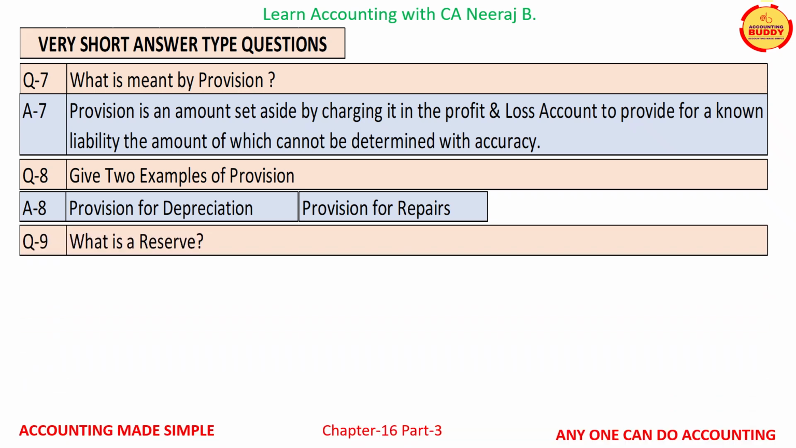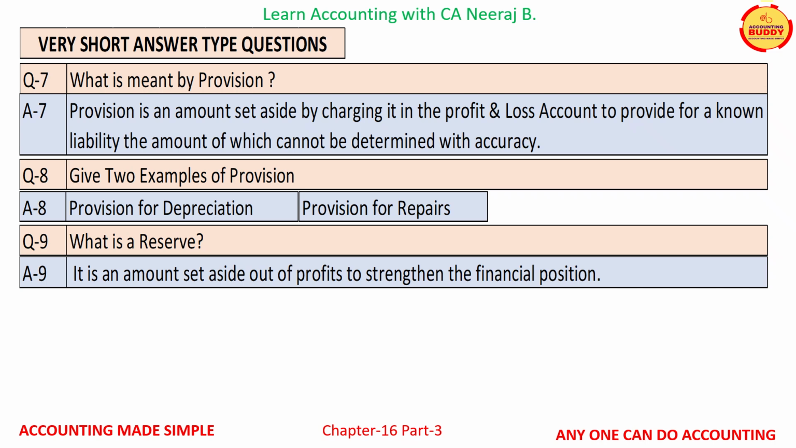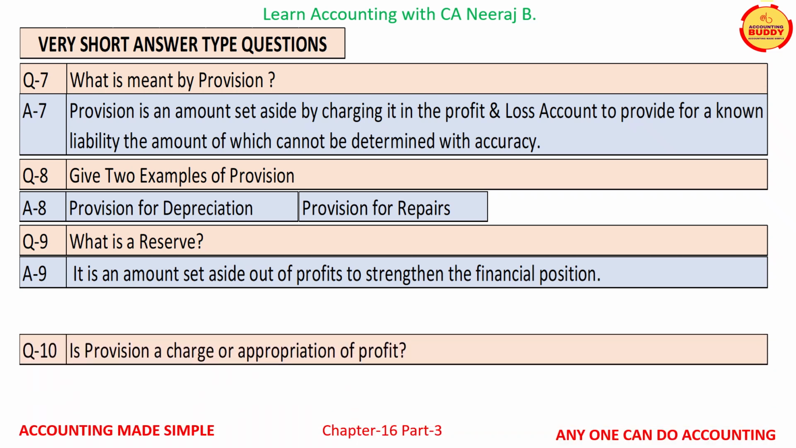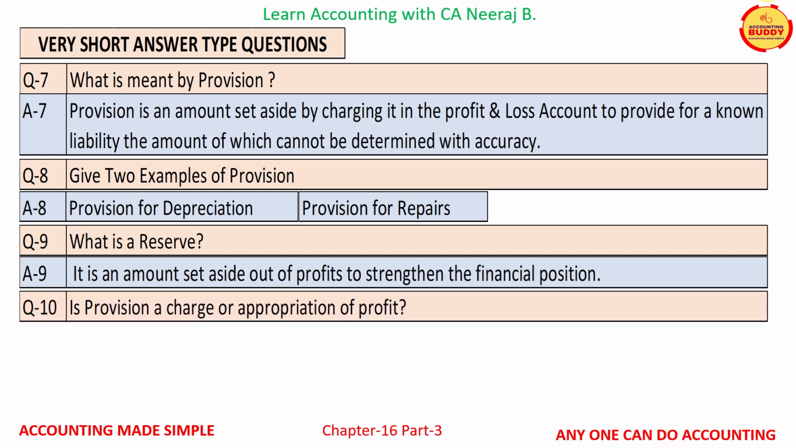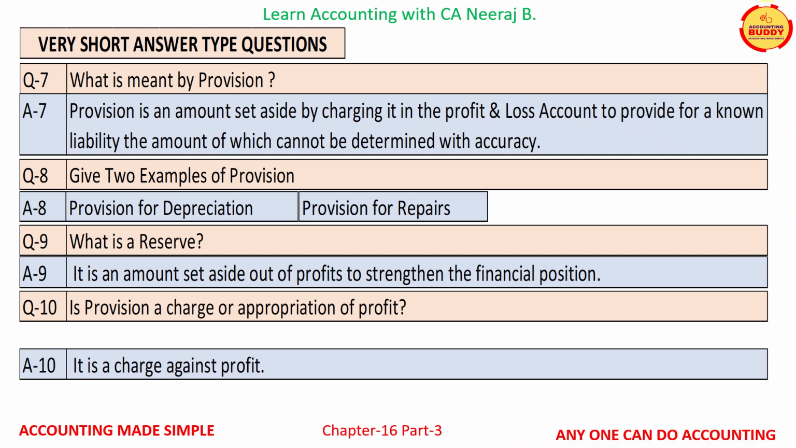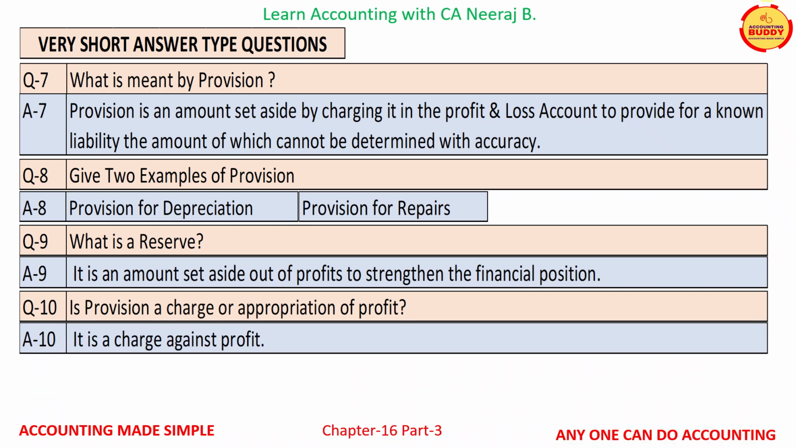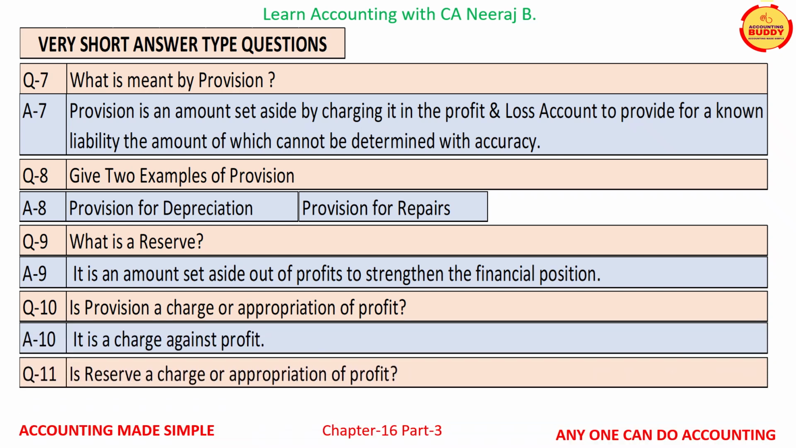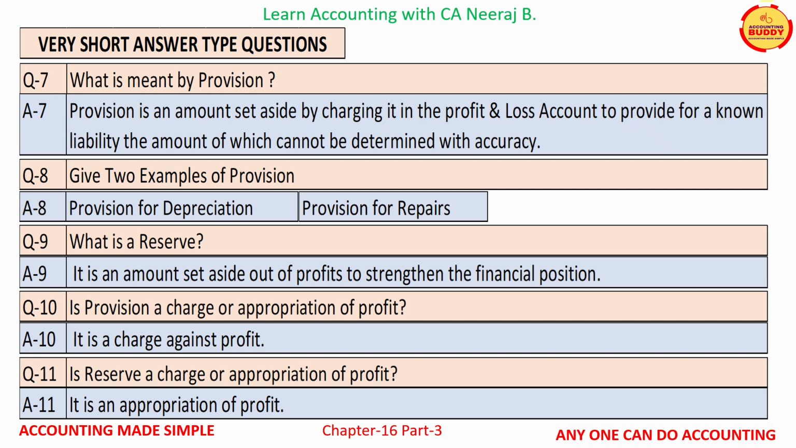Question number 9 is, what is a reserve? And the answer is, it is an amount set aside out of the profits to strengthen the financial position. Question number 10 is, is provision a charge or appropriation of profit? And the answer is, it is a charge against profits. Question number 11 is, is reserve a charge or appropriation of profit? And the answer is, it is an appropriation of profit.